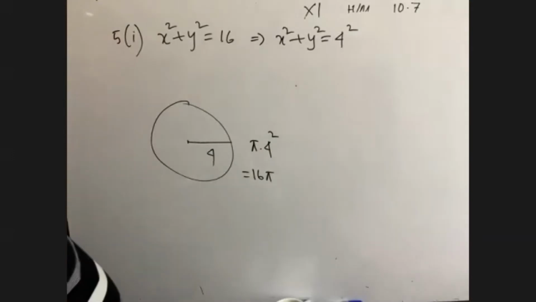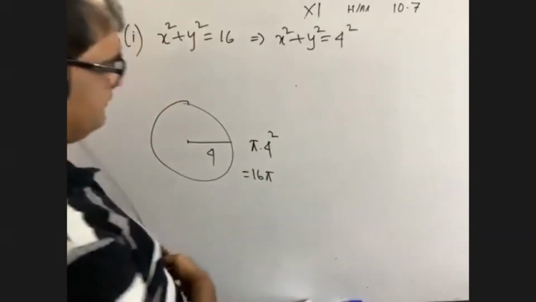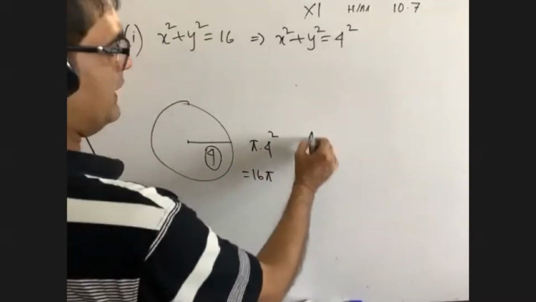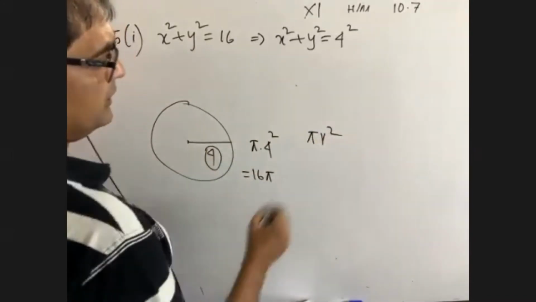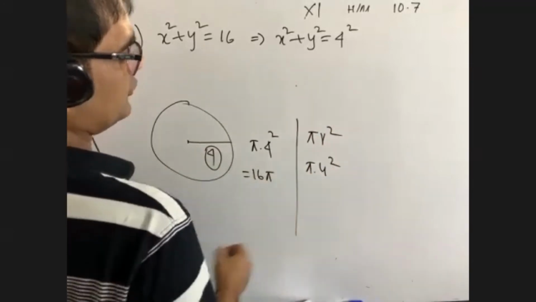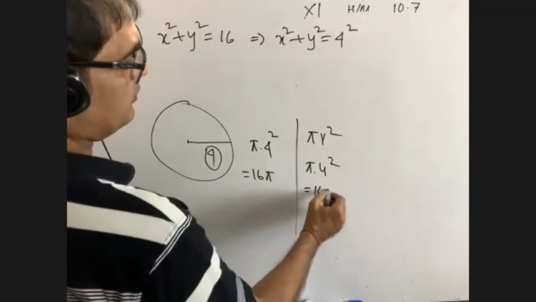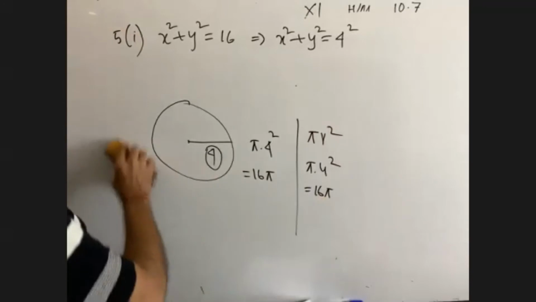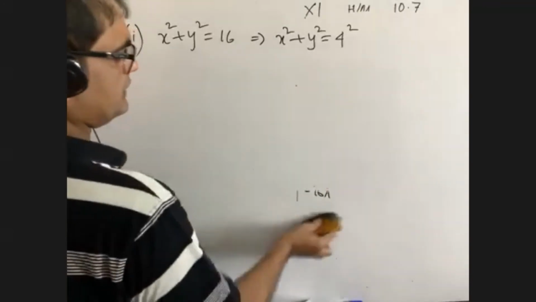Or even class 8, exercise 10.3. If the radius is known, then the area is pi r square. So the radius is 4, pi into 4 square, that means 16 pi. This is the part of class 8. Very good. Now you see what I'm going to do here.